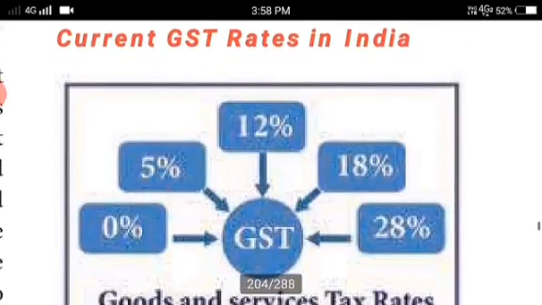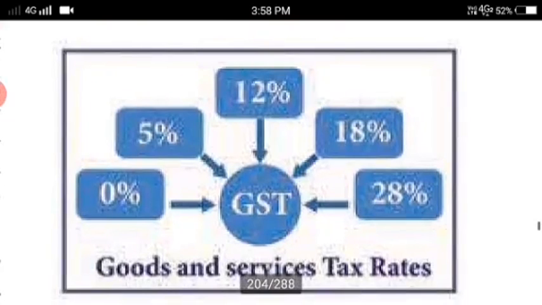What reforms has the central government made on the goods and services tax? They provided five slabs: 0%, 5%, 12%, 18%, 28%. The 0%, 5%, 12%, 18% and 28% depend upon the various goods and services they provide.